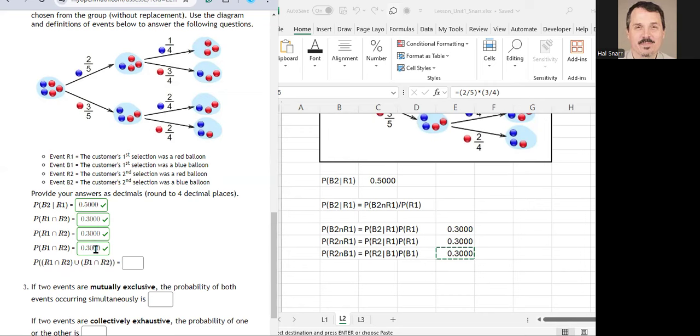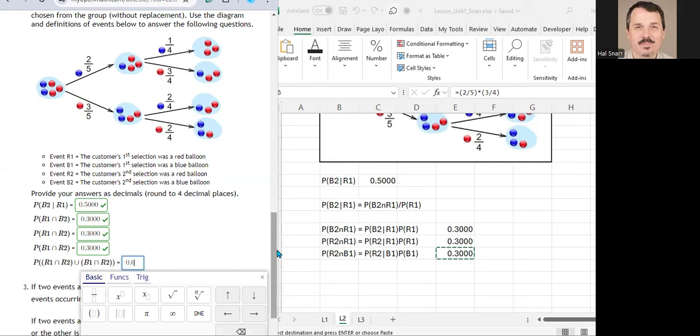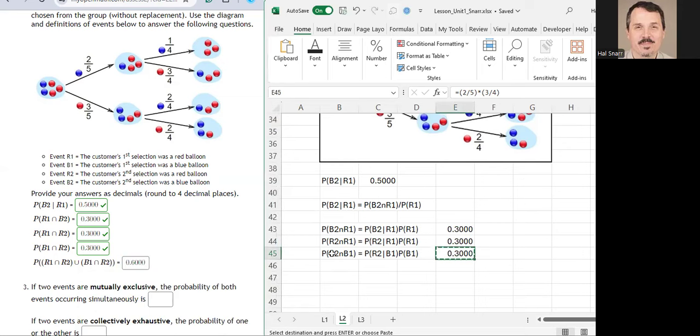So all we have to do is just add these two probabilities because we're looking at the union here. So 0.3 plus 0.3 is 0.6000. Down here, I got R1 and R2, I'll use squiggly brackets in here, then I got or, and squiggly brackets, and then I got B1 and R2.